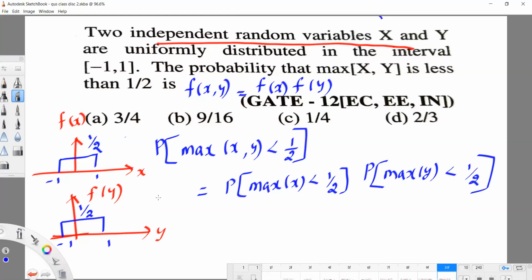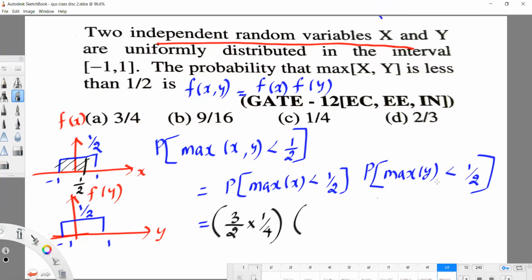So the probability of maximum of x must be less than 1/2. Here x varies from -1 to +1, but the x value must be less than 1/2. So assume this point is 1/2. We need the x value to be less than 1/2, so we need this probability. How will you find this probability? This length is 1 plus 1/2, so 3/2, into 1/2.